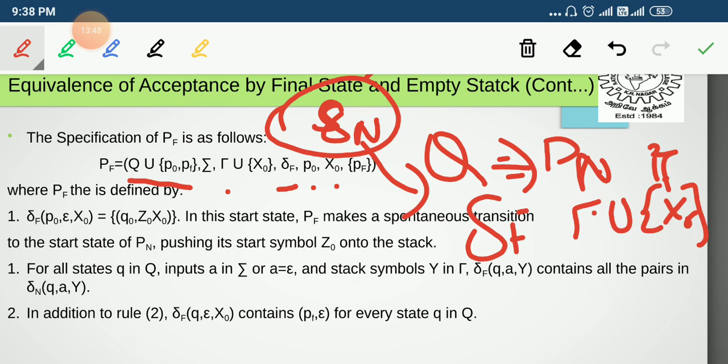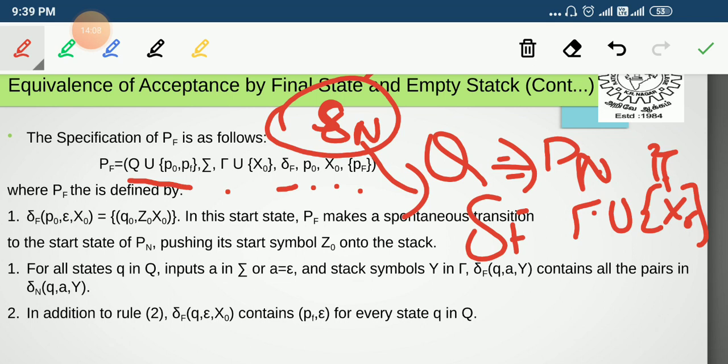Then small pf is the final or accepting state of our final state PDA. So this is a description of our new final state pushdown automata.